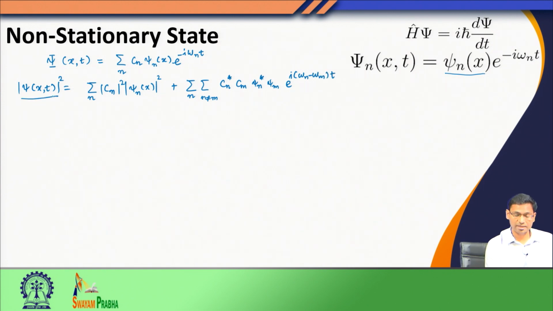Now, in this case the probability density actually has explicit dependence on time, and to obtain this explicit dependence of the probability density on time, we must look at these terms carefully.